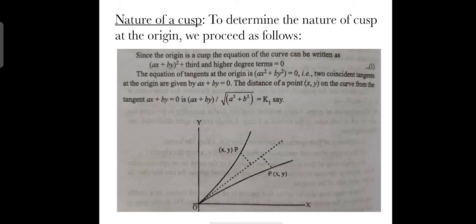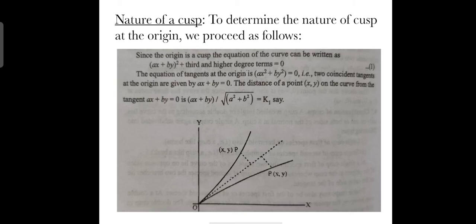Now, how to determine the nature of a cusp? Here we proceed as follows. Since the origin is a cusp, the equation of the curve can be written as (ax + by)² plus third and higher degree terms equal to 0. This is our first equation. The equation of the tangent at the origin is (ax + by)² = 0. That is, the two coincident tangents at the origin are given by ax + by = 0.